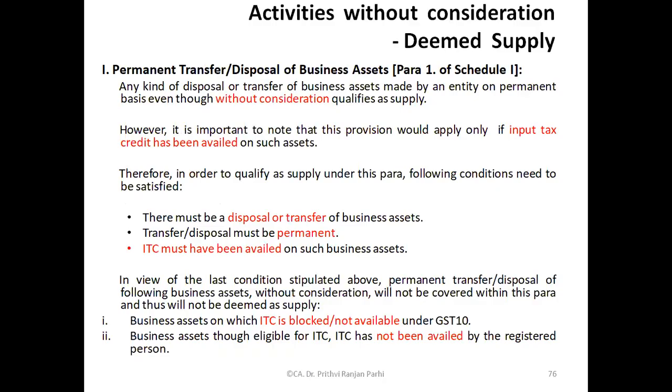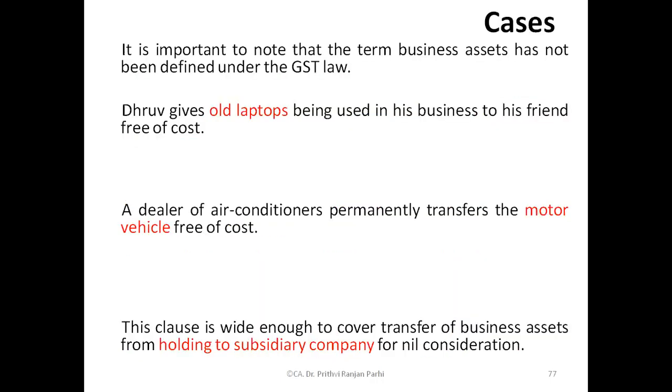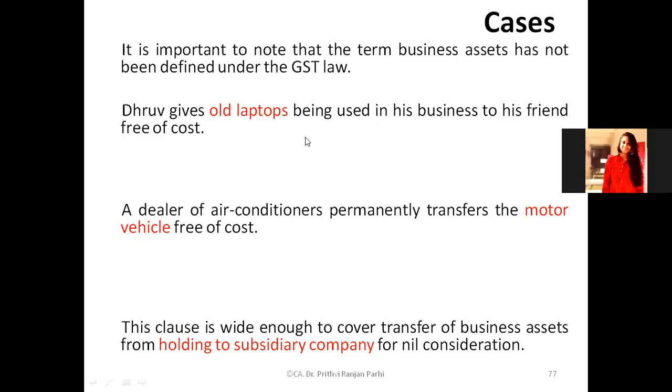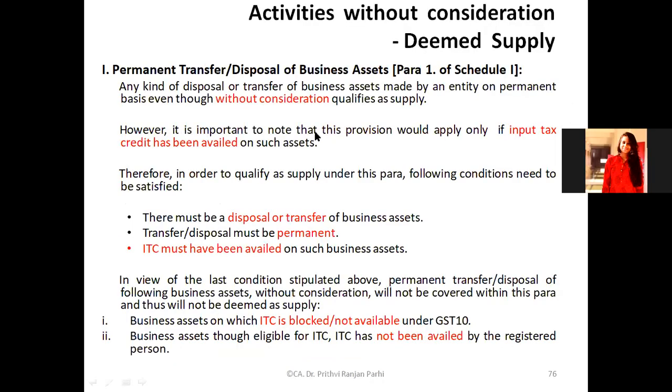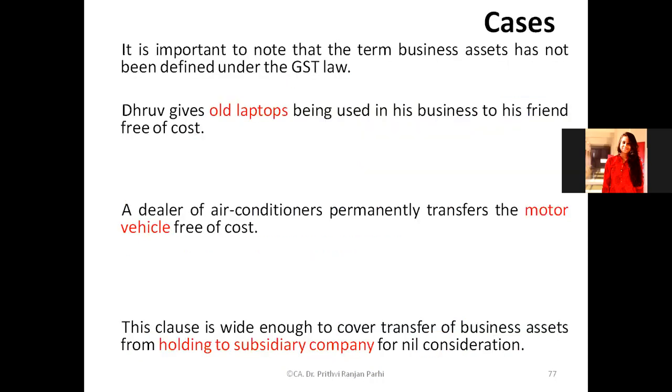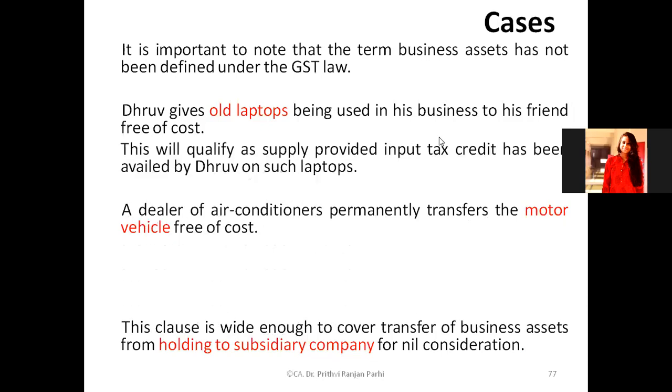Once again, I am showing you the Schedule 1 conditions. Now, explain to me whether, in the first case, a person gives an old laptop being used for his business to his friend free of cost, it is a deemed supply. If you are assuming he has taken ITC, then definitely it's a deemed supply, right? It's a permanent transfer, it's a deemed supply, right? Answer is correct. It will be a qualified supply provided ITC credit has been availed.